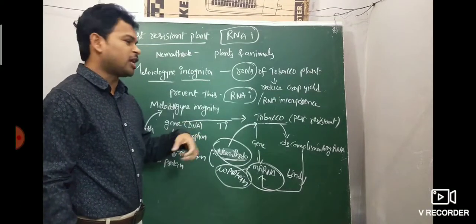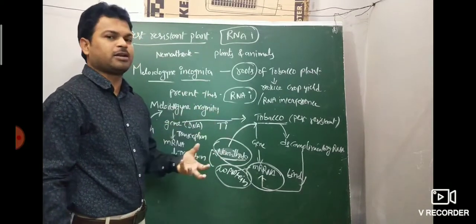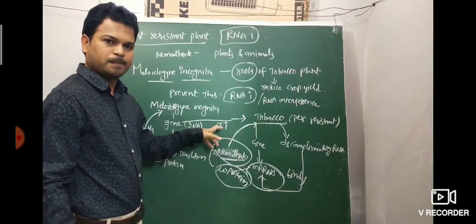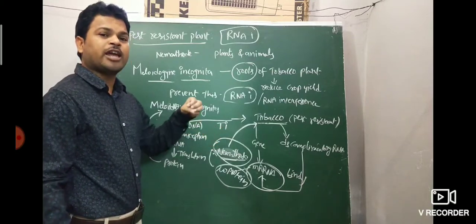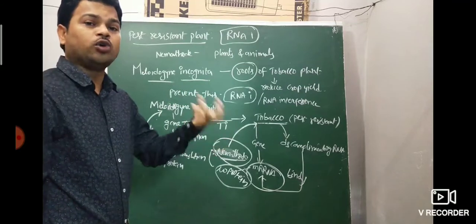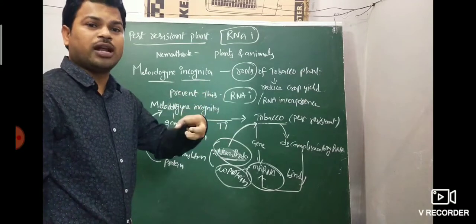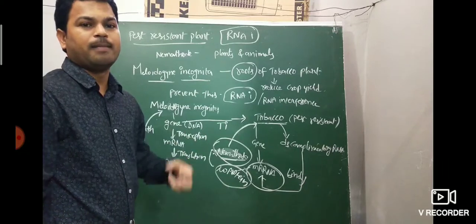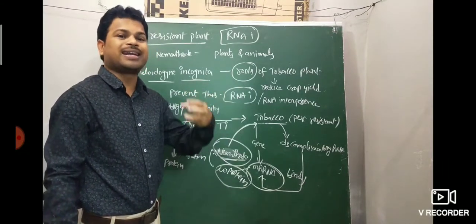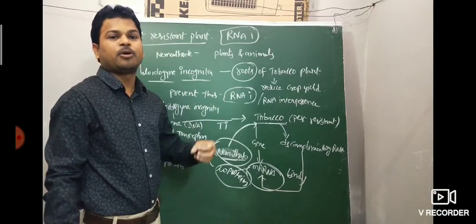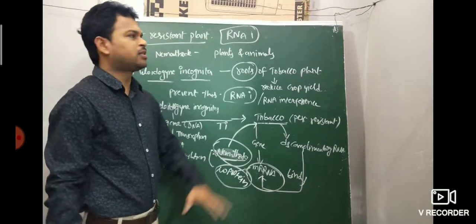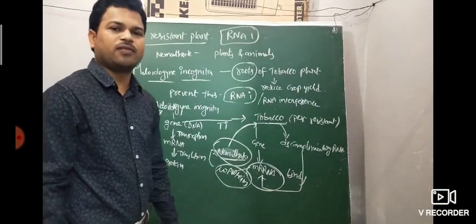The Meloidogyne incognita gene is transferred into the tobacco plant to produce the pest resistant plant. Which vector is used here? Tumor inducer plasmid. All eukaryotic cells have cellular defense. How is cellular defense produced in all eukaryotic cells? By RNA virus or viral RNA genome or transposons. They produce sense and antisense RNA for the double stranded complementary RNA. This is the pest resistant plant of tobacco.